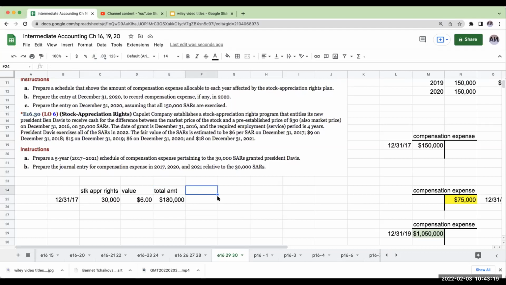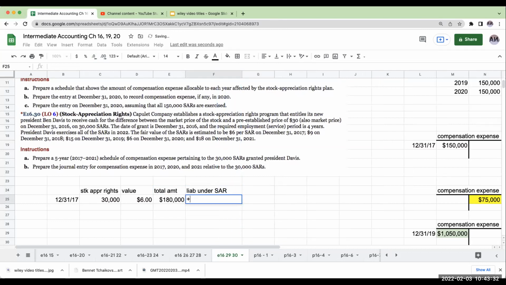So over here, what we're going to say is that my liability under stock appreciation rights is going to be 180,000 times 25%. Okay, so that's going to be my liability under the stock appreciation right. And so my compensation expense is going to be that same amount.